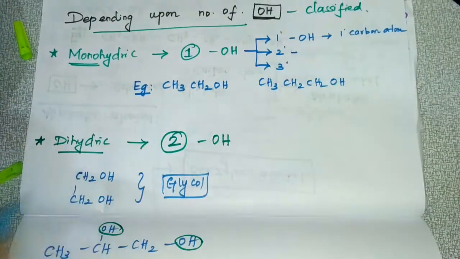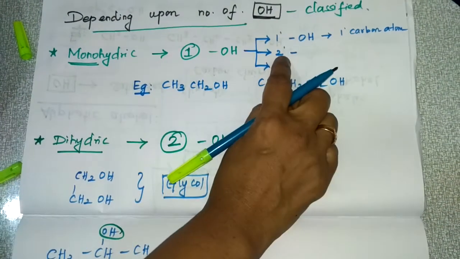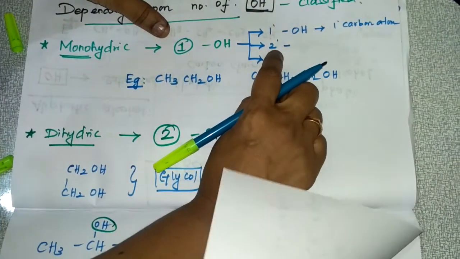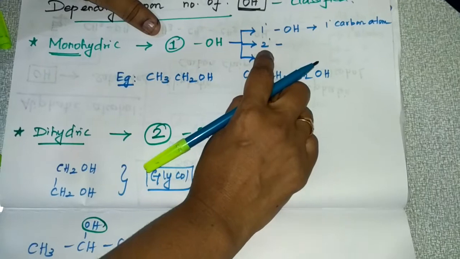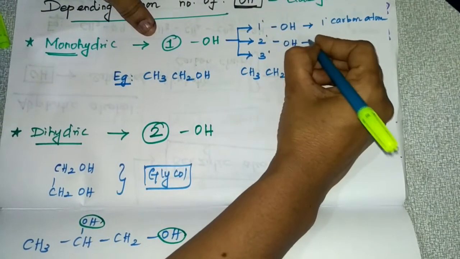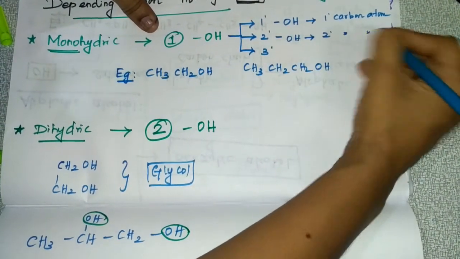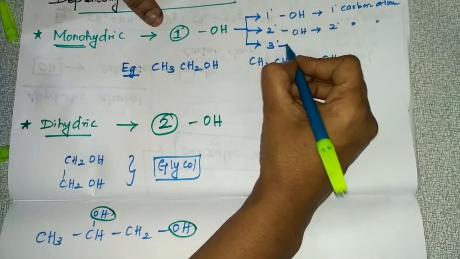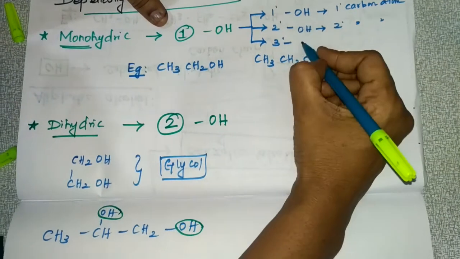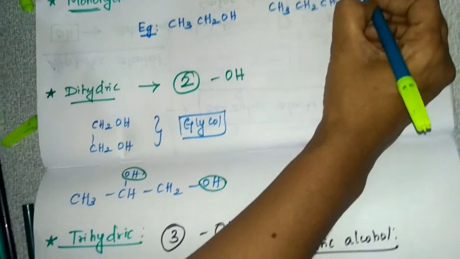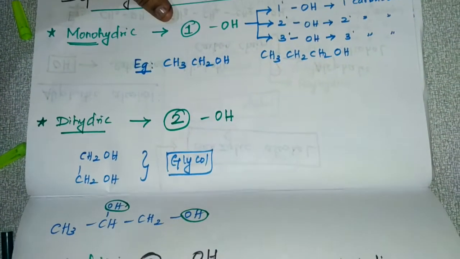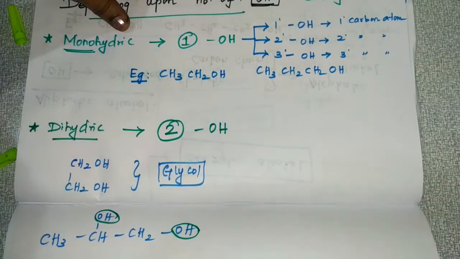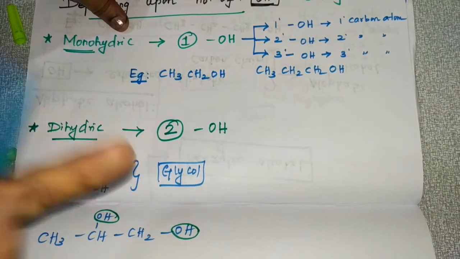And what do you mean by secondary alcohol? The OH group which is attached to a secondary carbon atom, that is secondary alcohol. And what do you mean by tertiary? The OH group which is attached to a tertiary carbon atom, that is tertiary alcohol. What do you mean by secondary carbon? That particular carbon atom is attached to two other carbon atoms.